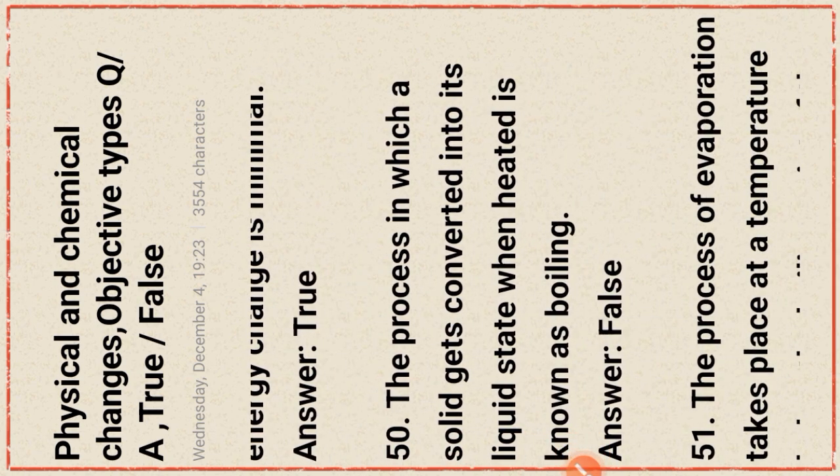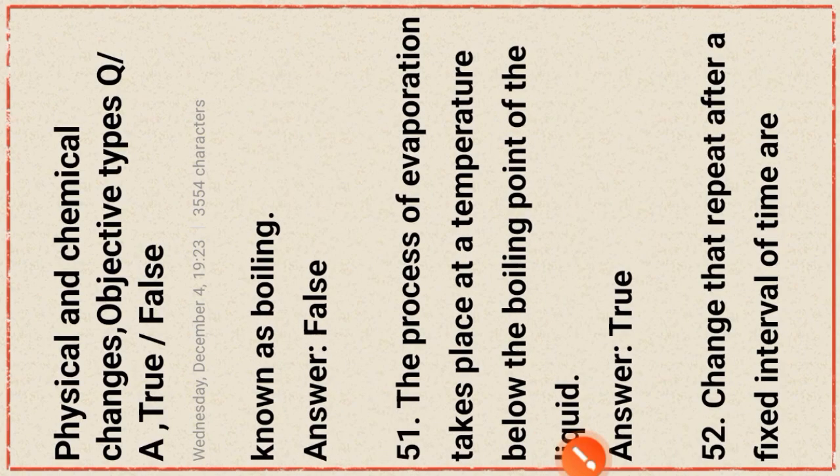The process in which a solid gets converted into its liquid state when heated is known as boiling. But it is melting. This statement is false. Next question.